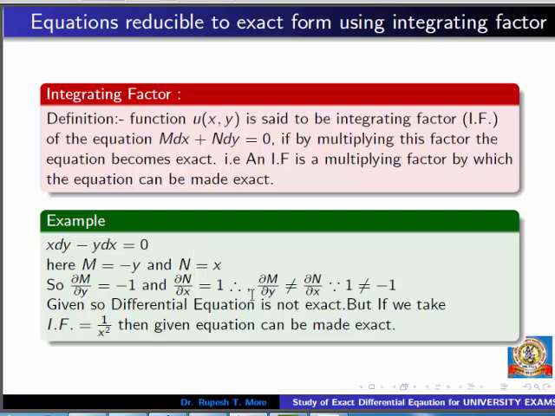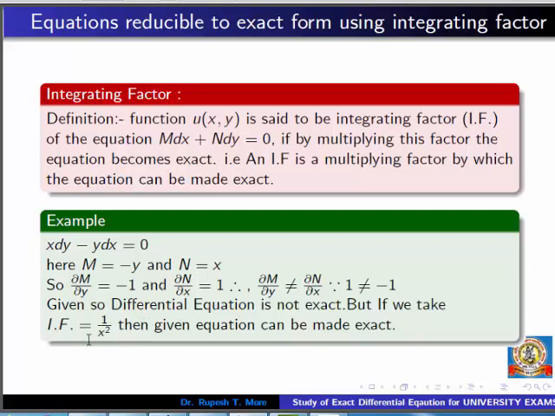So how do we apply this formula of exactness to get the general solution? First of all, we have to make it exact. And how can we make it? By multiplying by an integrating factor. Suppose we multiply by 1 upon x square, then we get uM, that is minus y upon x square, and uN, that is 1 upon x. If you check the condition for uM and uN, the new differential equation will be exact. So 1 upon x square works as an integrating factor.